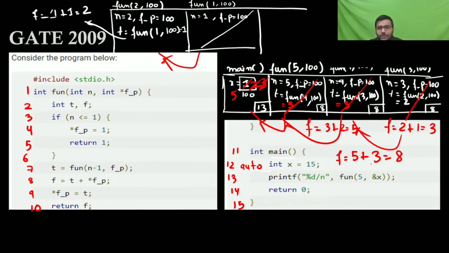So it is going to return f, that is your 8. So this function is going to return f, which is 8, and the output you are going to get here will be 8.